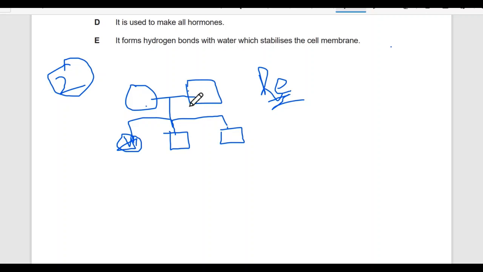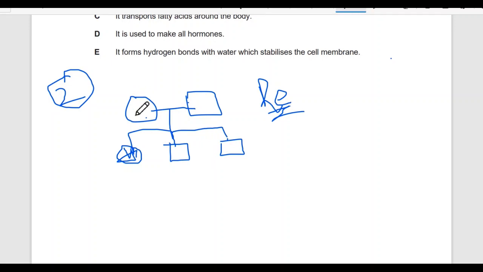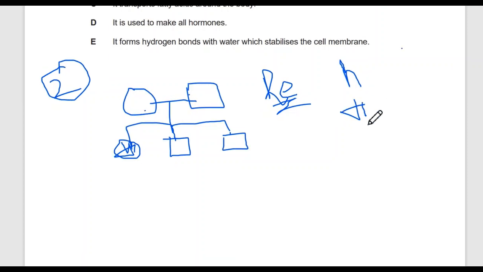In this case I'll consider small h to be the recessive affected allele and capital H to be the dominant normal. Both of the parents are normal, and we are considering capital H to be normal, so both of the parents must contain at least one of the normal allele, which is dominant.